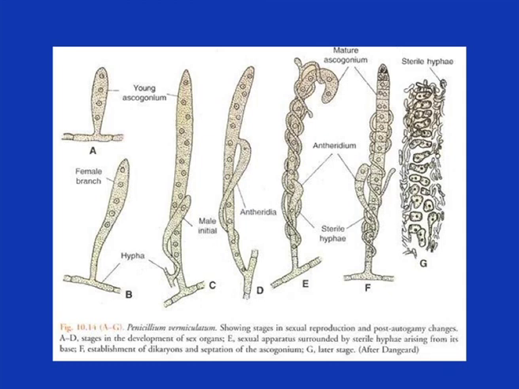Fertilization. At the time of fertilization, the antheridial cell elongates, becomes spirally coiled and reaches the ascogonium. Now, the end of the antheridial cell attaches to the ascogonium. During the fertilization, the ascogonial cell and antheridial cell are fused. At that time, a few enzymes are secreted, and with the help of these enzymes, the septal wall dissolves.